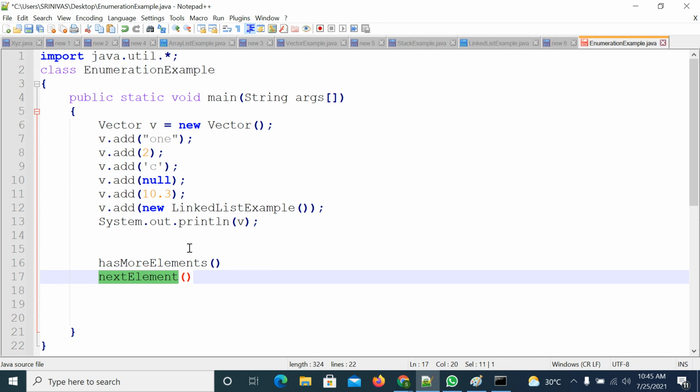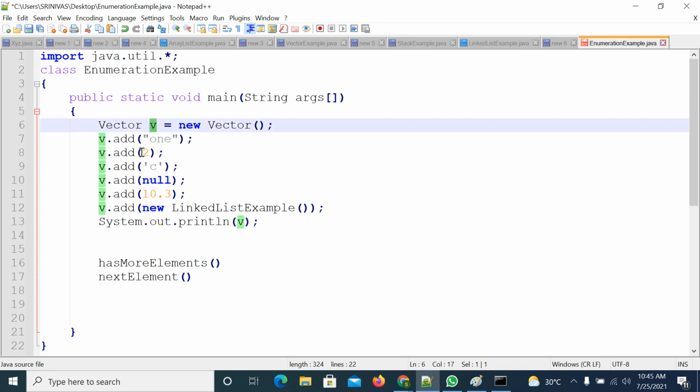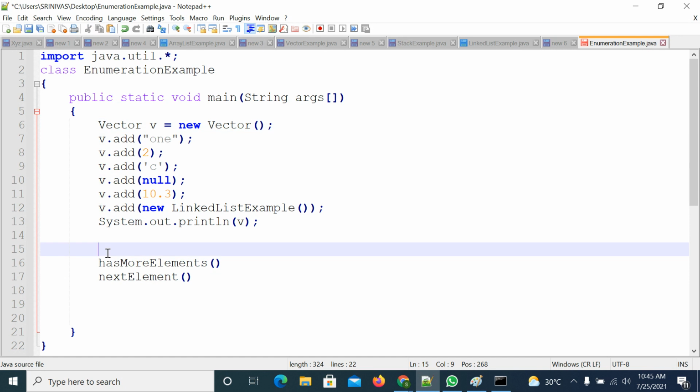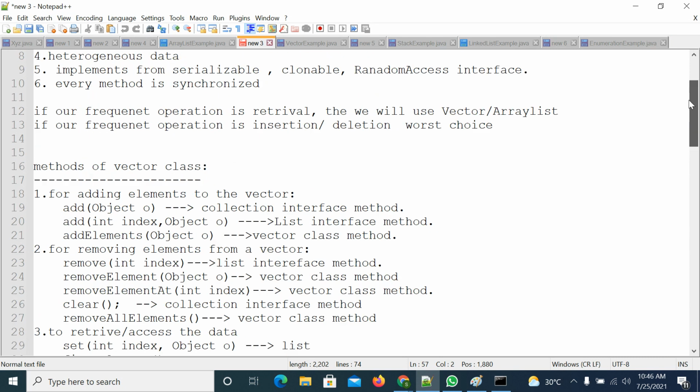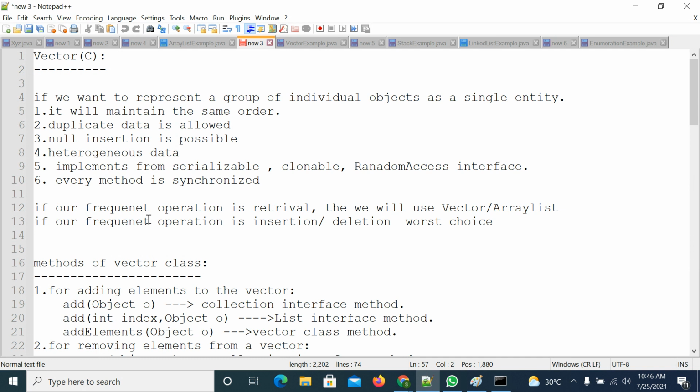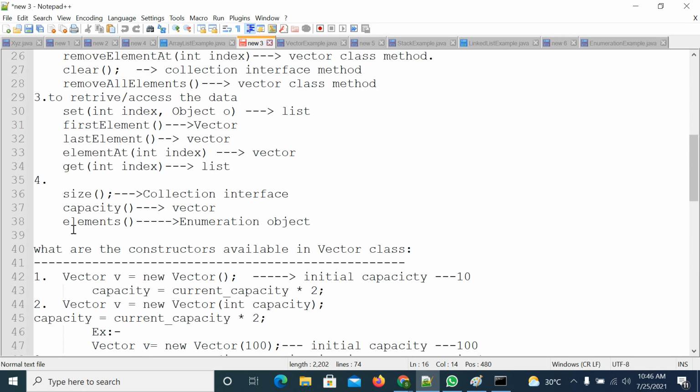Actually, the Vector class will provide the implementation for these two methods. So you need to get the object of Enumeration by using a Vector reference. In the Vector class, using the Vector reference, v dot, you use the elements method. Yesterday we discussed the Vector class methods. As part of the Vector class methods, there is one method, the elements method.